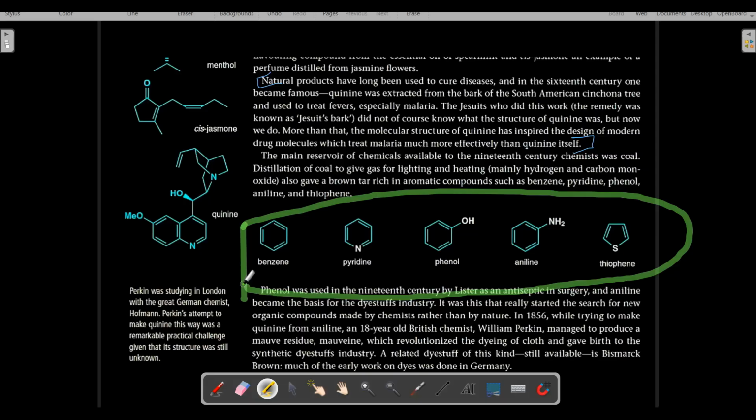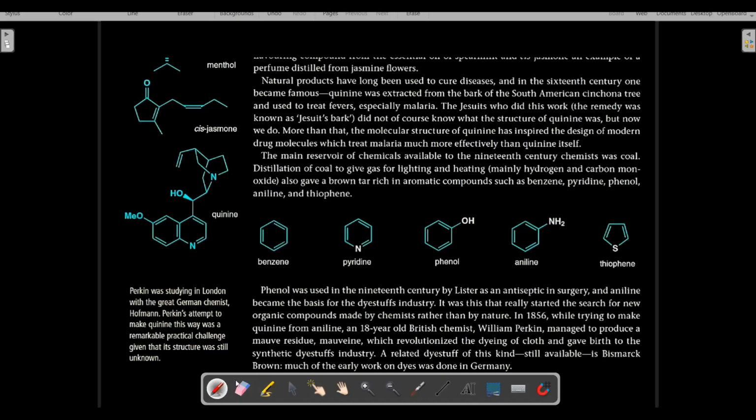So I would like to end the lecture. In the next lecture, we will start from this particular paragraph and we will learn up to thiophene. We will learn up to here in the next class.